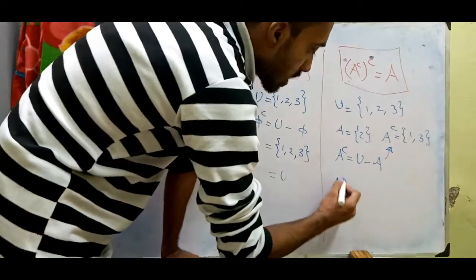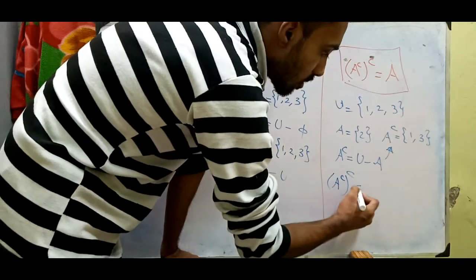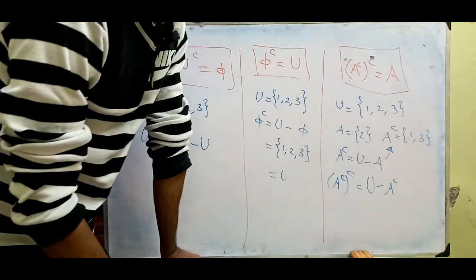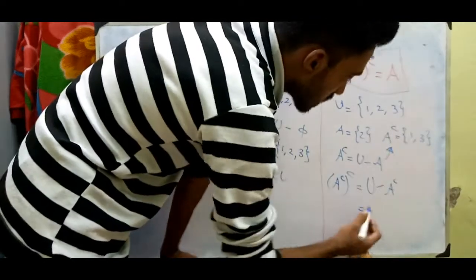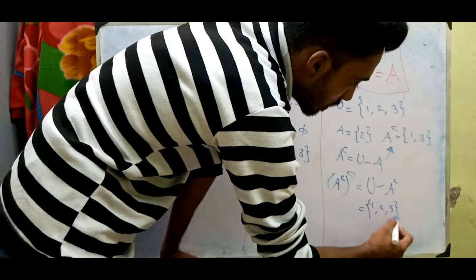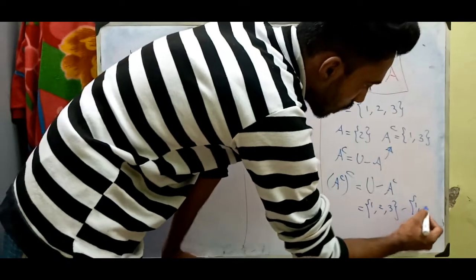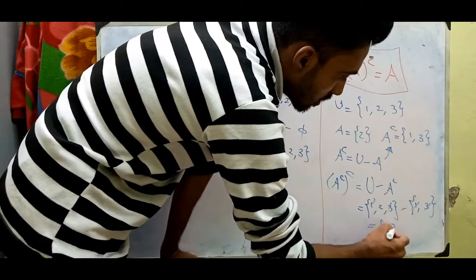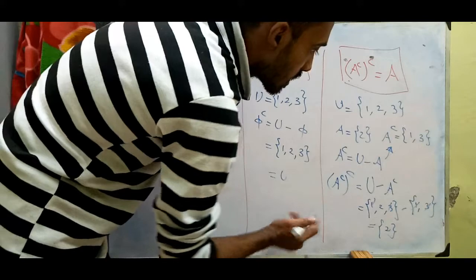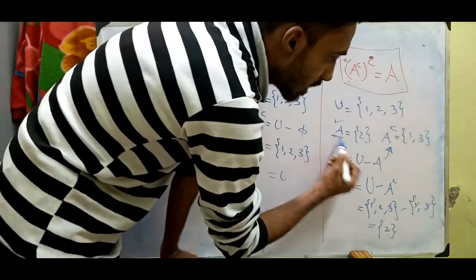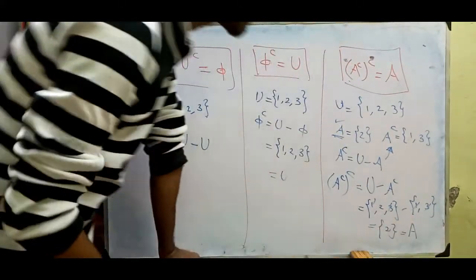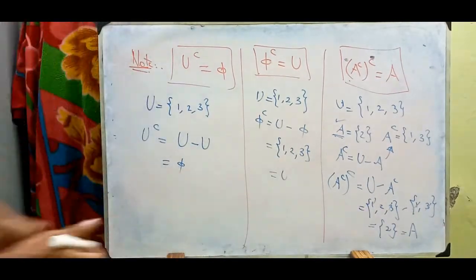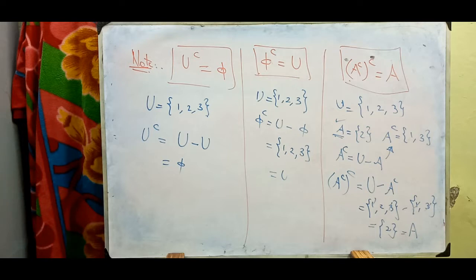Now A complement's complement. What will this be? U minus A complement. U is 1, 2, 3 minus A complement, which is 1 comma 3. If you cancel 1 and 3, it is going to be 2, only one element. What is that? It is A. So the complement of A's complement is A. Got it? In this way we can prove the properties of the complement of sets.